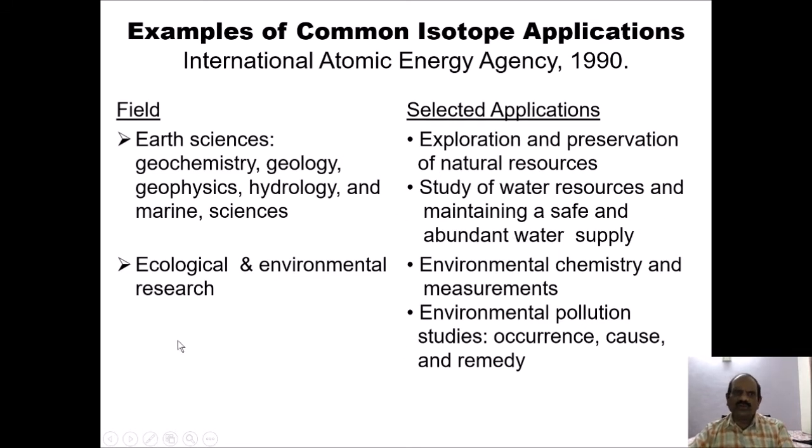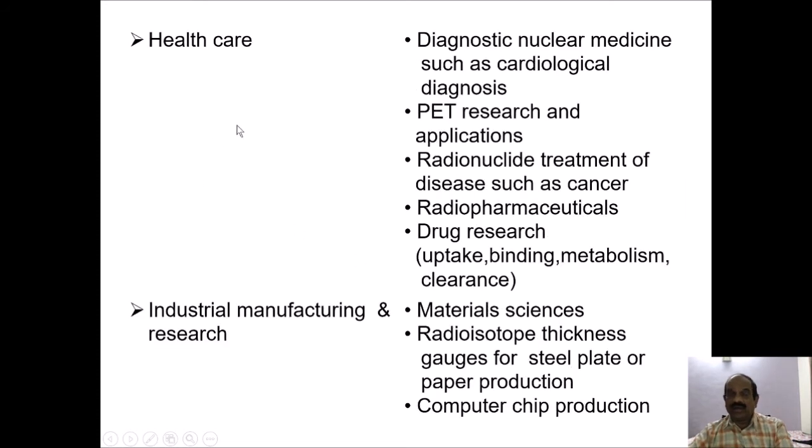They are also used in the ecology and environmental research. The selected applications are environmental chemistry and its measurement. Environmental pollution studies, for example, occurrence and cause and the remedy of the environmental pollution. As we have just seen, it is having tremendous use in the healthcare.